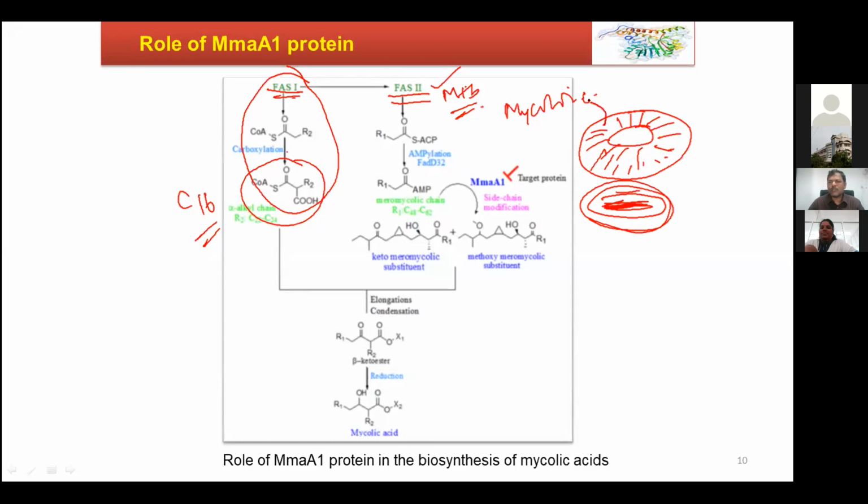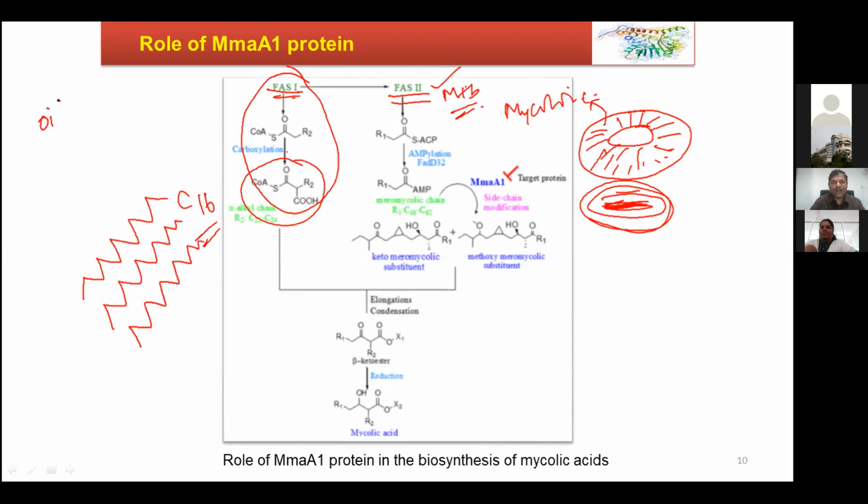This is because of the presence of mycolic acids. Mycolic acids are very long, so when they are very long, it will be suffocating. So how is it going to get the nutrients? It needs glucose, it may need oxygen, it may need amino acids, etc. Then if all fatty acids are like this, what will happen?